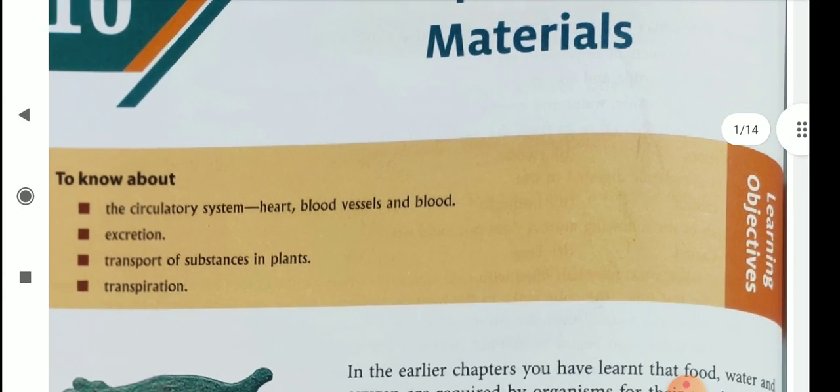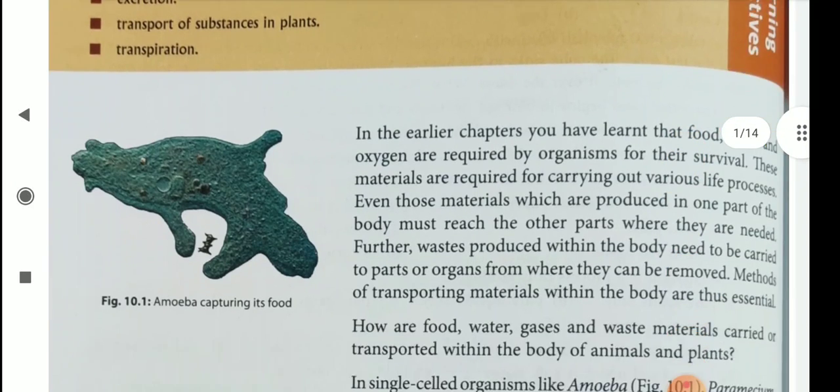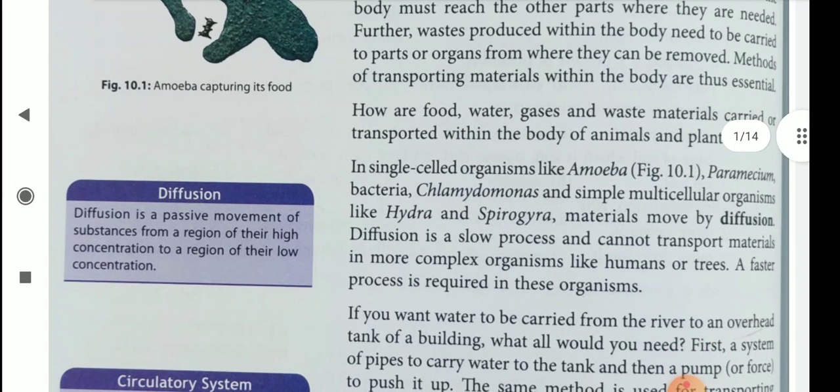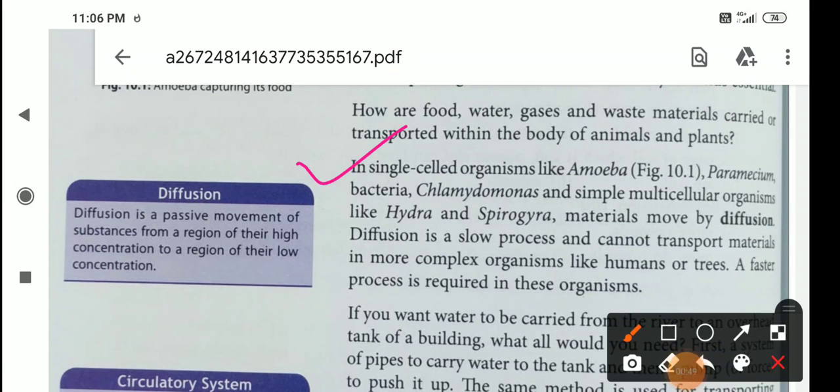Here we will first discuss transportation of materials in simpler organisms. Children, in single-celled organisms like amoeba, paramecium, bacteria, chlamydomonas and simple multicellular organisms like hydra and spirogyra, materials move by diffusion.